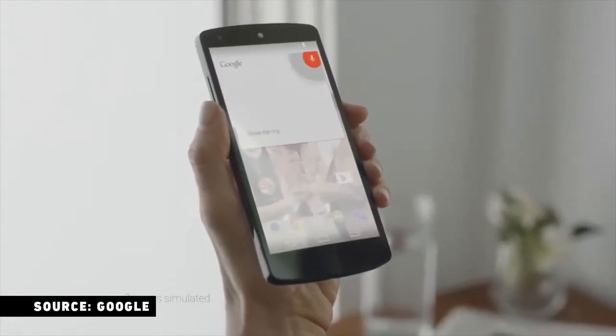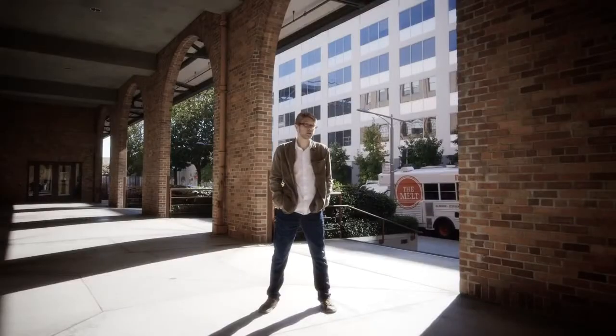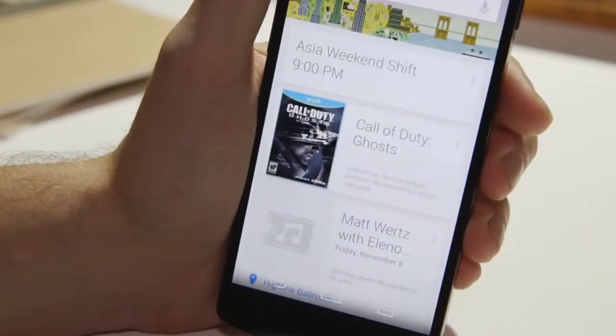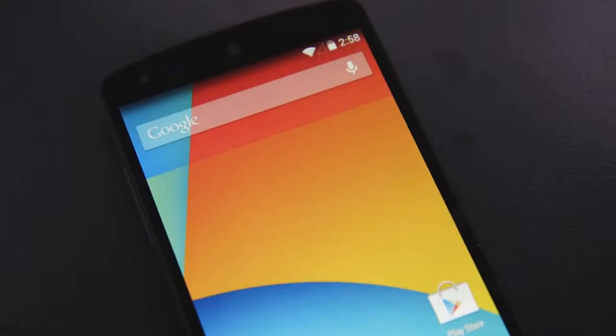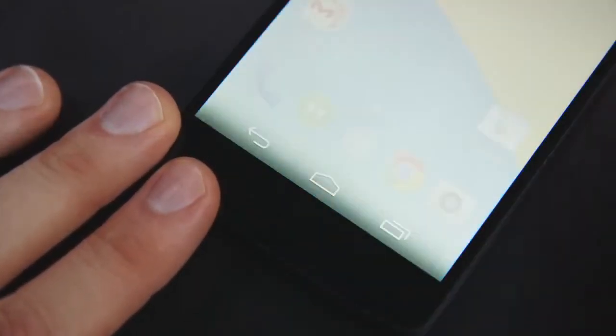Most importantly, KitKat shows that Google's able to take all the different pieces of its company and start building it into Android. Having the Google Now cards just to swipe away, being able to say, okay, Google, and have it do something, just by hitting the home button, anytime that you're there, as soon as you unlock the device.